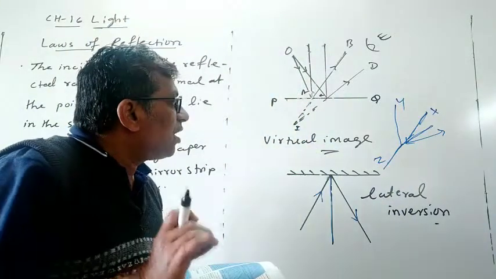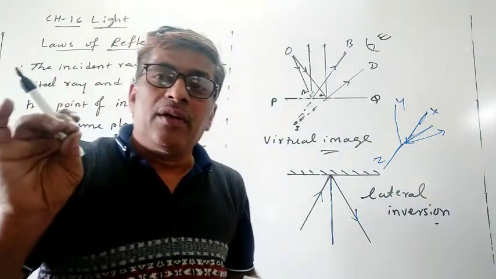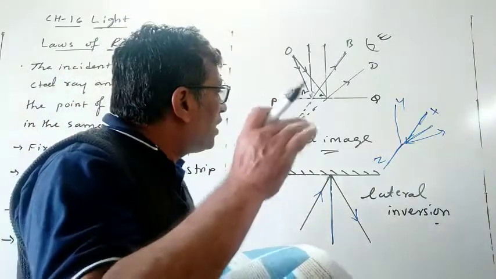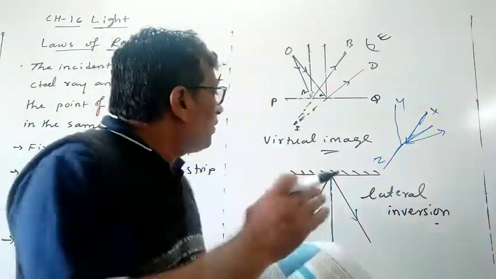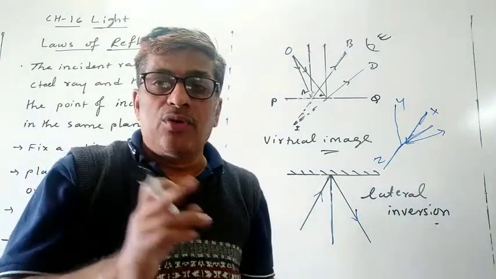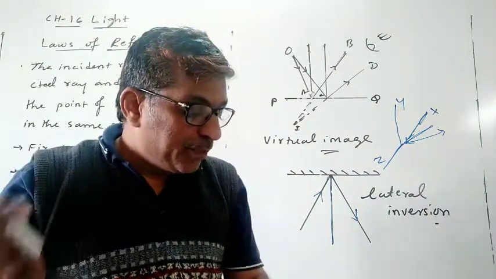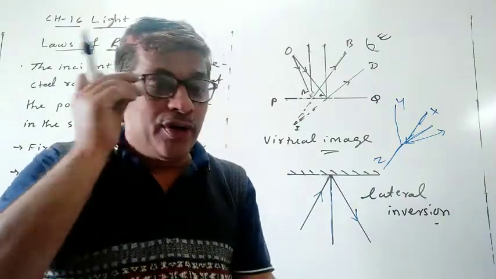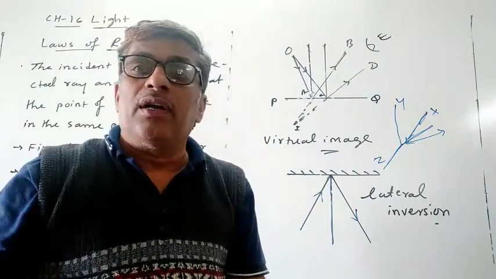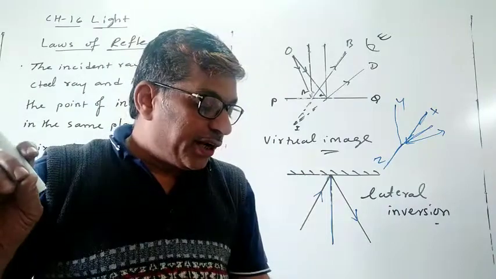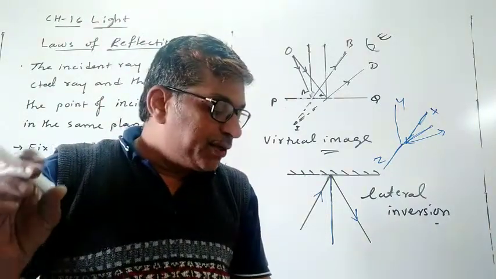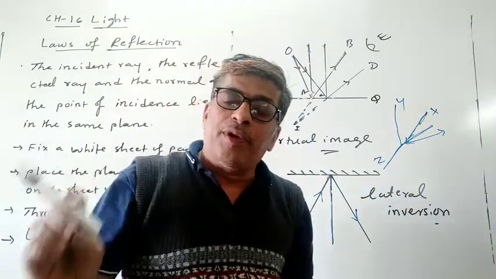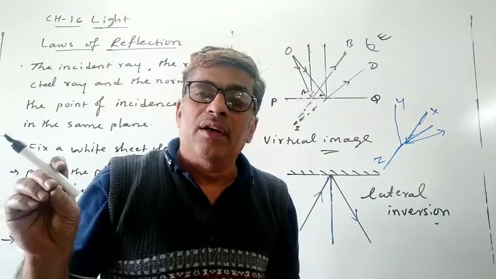Then we discussed how the image forms in the plane mirror. When you observe a plane mirror, the image formed is a virtual image. A virtual image is an image that cannot be obtained on the screen, and an image that can be obtained on the screen is called a real image.